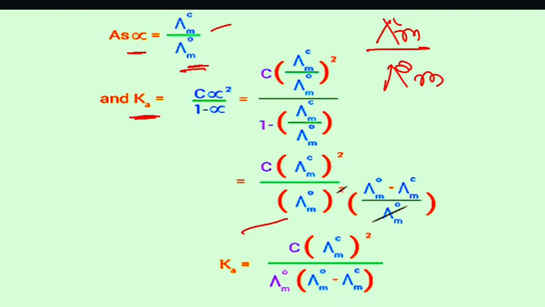Lambda naught m is common, so lambda naught m and lambda naught m cancel. No problem in it. So Ka is equal to C into lambda m square by lambda naught m into lambda naught m minus lambda m. It is the value.